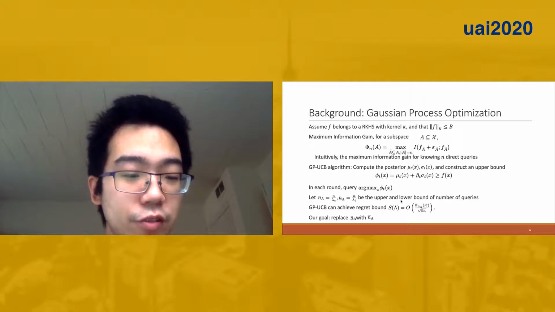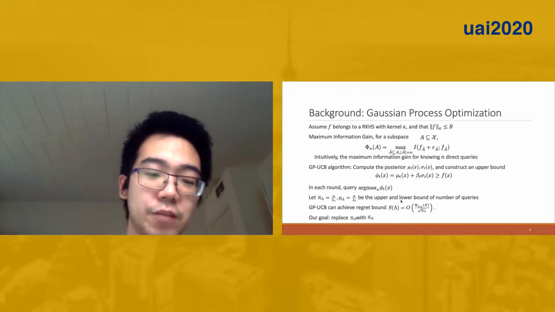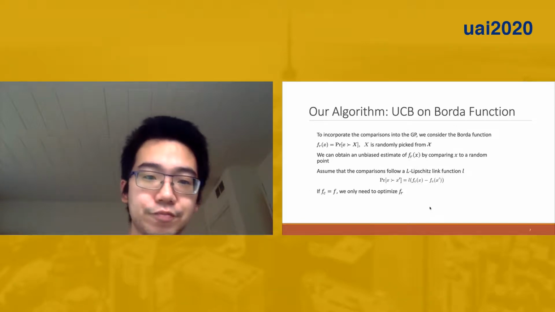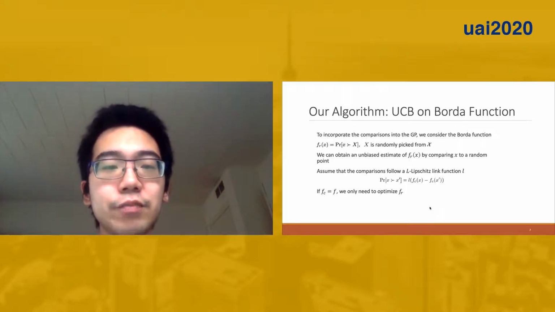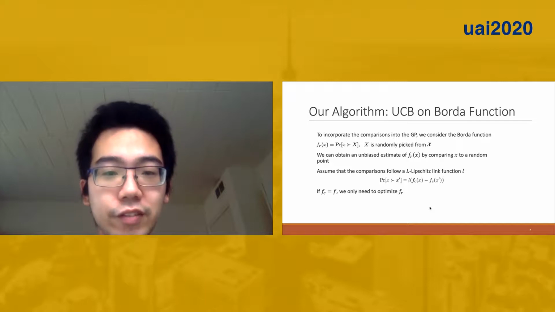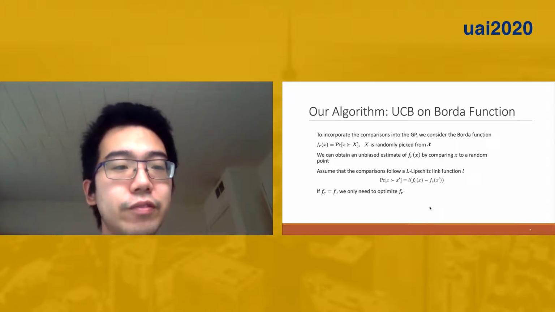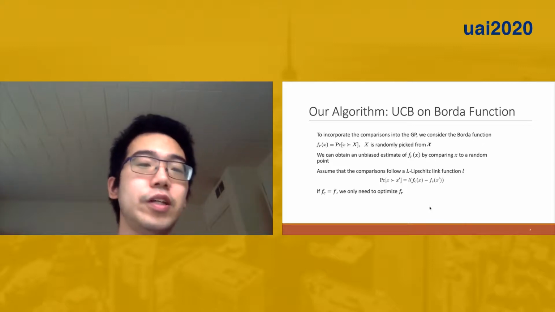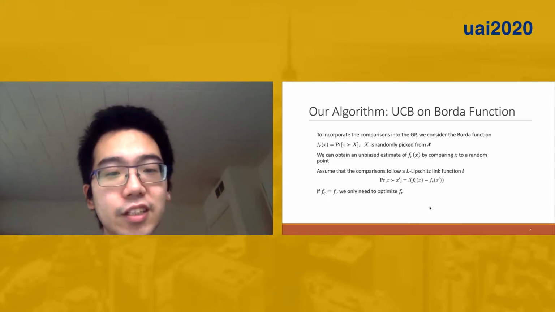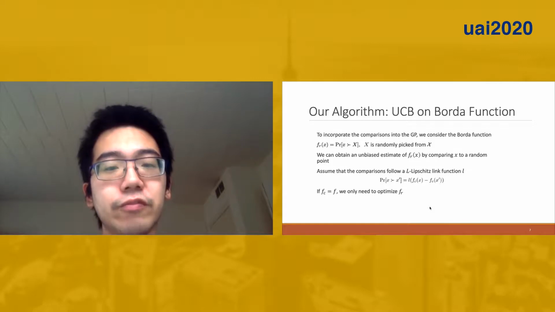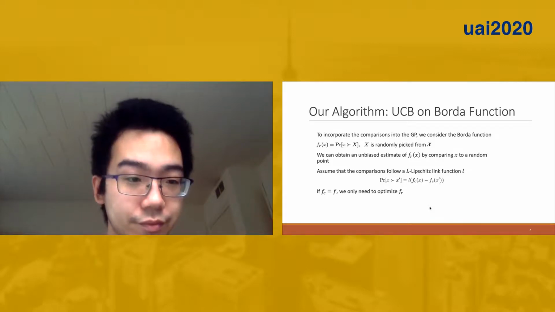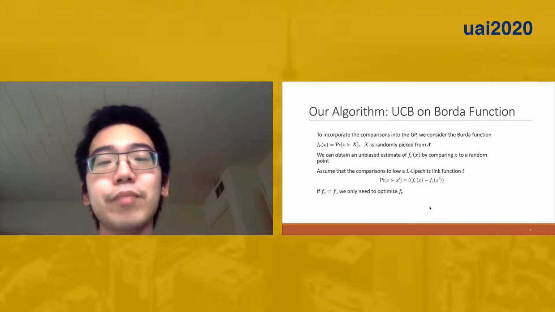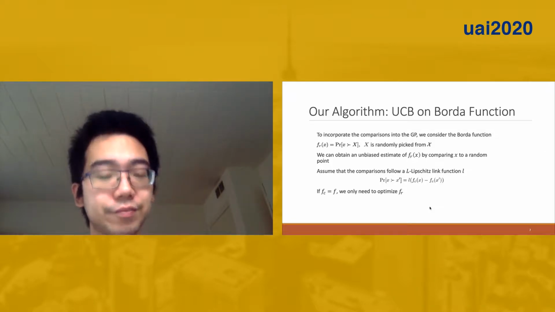Our goal here is to replace n lambda underbar with n lambda overbar. Since comparisons are cheaper, we have a better sample efficiency. Our algorithm is based on UCB on the Borda function. Here we define the Borda function as the probability of the given point x beating a random point, big X. Here the big X is uniformly picked at random from the feature space. We can obtain an unbiased estimate of fr(x) very easily by comparing x to a random point.